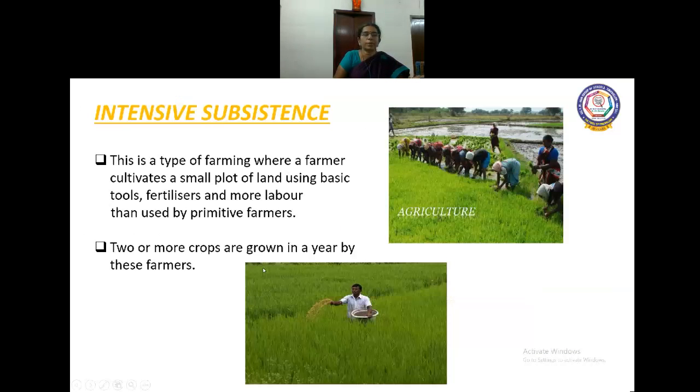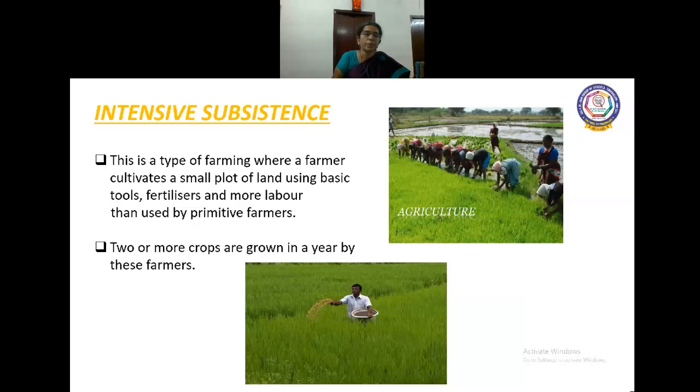And intensive subsistence means it is a kind of subsistence farming only. That is, they use the produce produced in the agricultural fields only for their own consumption. They do not sell in the market. But the plot which is used is small and more labor are involved than the primitive farmers. So this is a type of farming where a farmer cultivates a small plot of land using basic tools, fertilizers, but more labor than used by the primitive farmers.